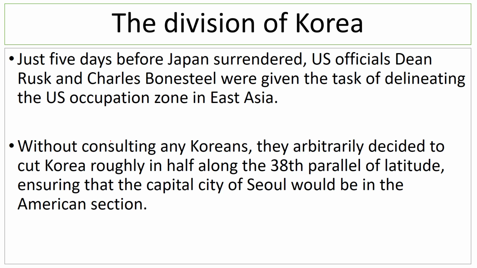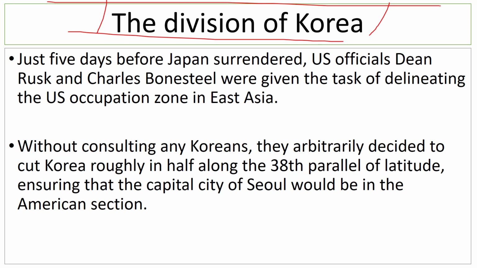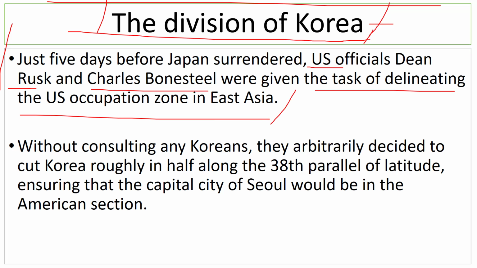So even after all those years of humiliating colonization by Japan, the division of Korea was another blow for the Korean people. They never wanted this. The Korean people were never really asked about what they wanted. Of course, they would probably have voted against the partition. But since the US and USSR had a trust deficit, they decided that they will divide Korea. So just 5 days before Japan surrendered, US officials Dean Rusk and Charles Bonesteel were given the task of delineating the US occupation zone in East Asia.